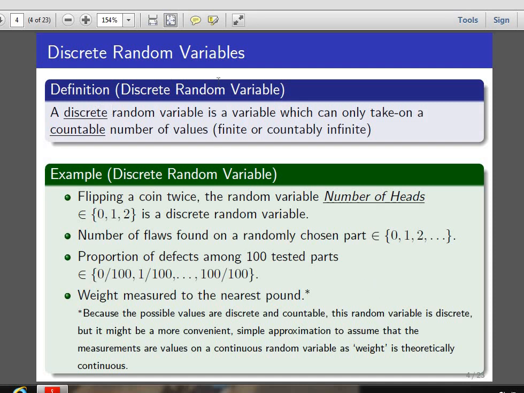Next, let me define a discrete random variable. A discrete random variable is a variable which can only take on a countable number of values. Countable means it may be a finite number or a countably infinite number. For example, the number of telephone calls received per day is a discrete random variable. Similarly, the number of mistakes in a page is also a discrete random variable. Flipping a coin twice, the random variable, the number of heads, belongs to 0, 1 and 2, is also a discrete random variable.